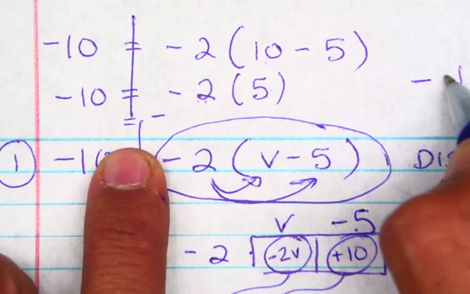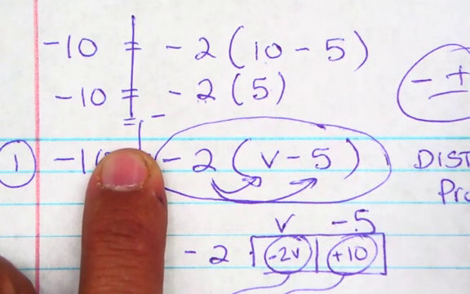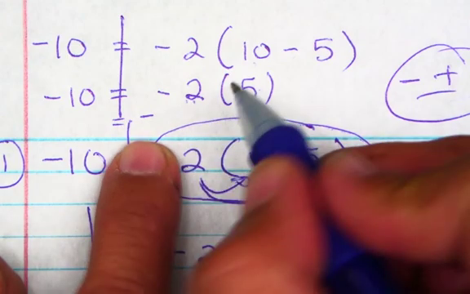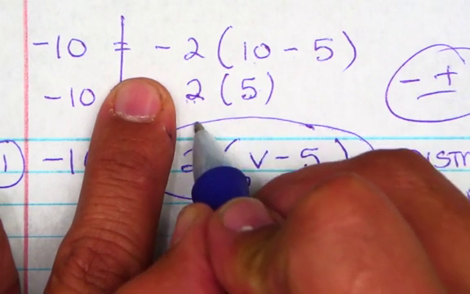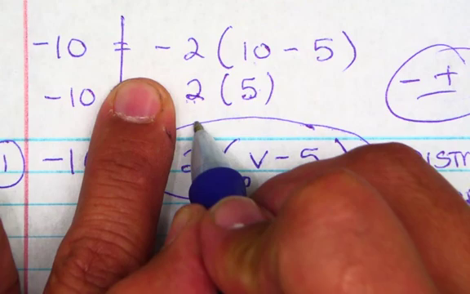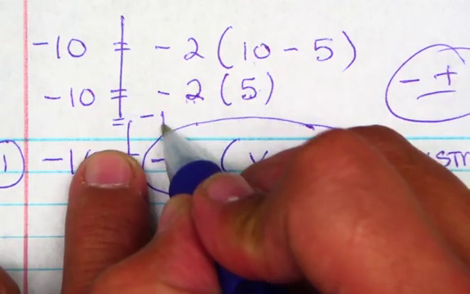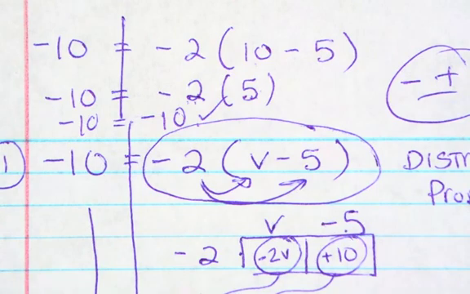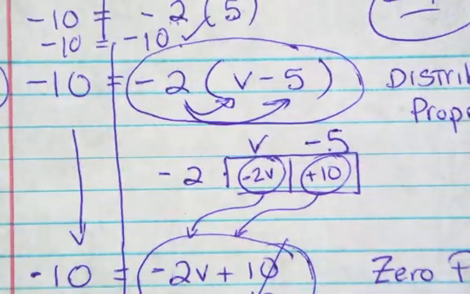If you forget, you guys learned this, right? Cover the negative times the positive, and that's the negative. Or basically 2 times 5 is 10, and the opposite of 10 is negative. So negative 10 and negative 10. Does it balance? Yes, it does. We're done with this one. Let's go ahead and try another one.